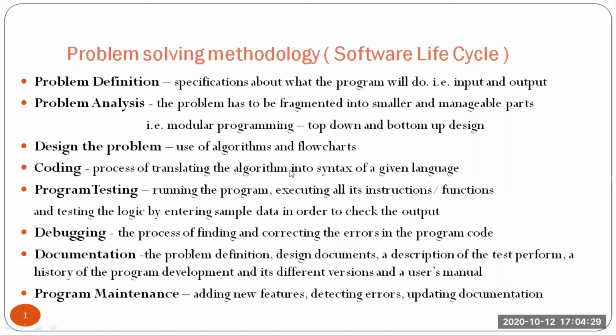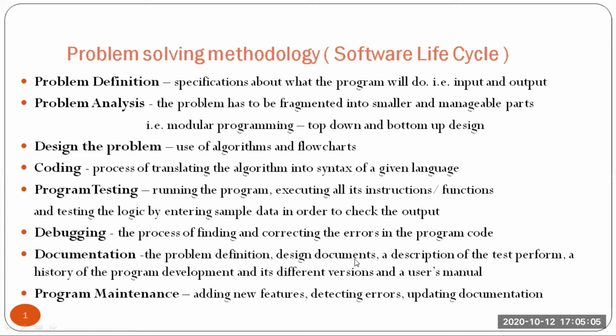Coding is nothing but you try to write a program, making use of any of the programming languages available to you in the market. It can be C, C++, Python, whatever is comfortable to you as per your knowledge. Program testing is nothing but you execute the program for various test cases in order to check whether the expected output is the correct one. Debugging is the process of finding and correcting the errors in the program. That is, in case any error is there, we need to find out the errors and solve those errors.